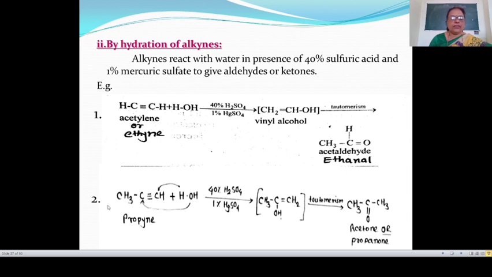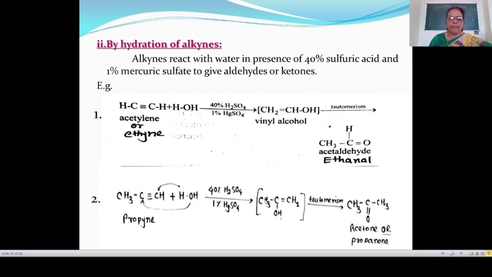Then this gives CH3COH, and the triple bond is converted to a double bond, and this CH and H gives CH2. This is an unstable compound known as enol. Then this enol undergoes tautomerism, meaning this unstable compound undergoes rearrangement of atoms, and here this hydrogen atom is shifted towards this carbon atom, and this double bond is shifted in between this carbon and oxygen atom.